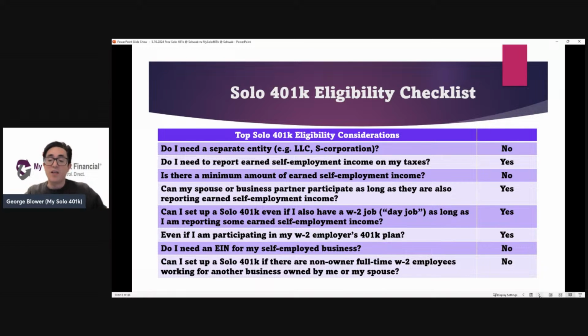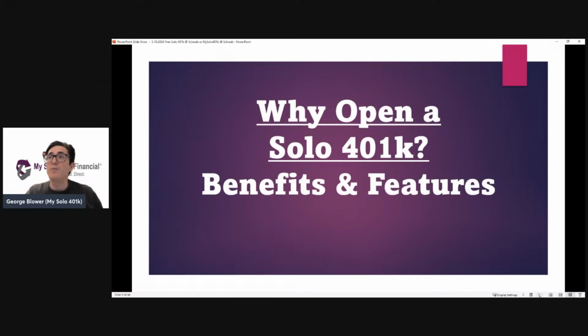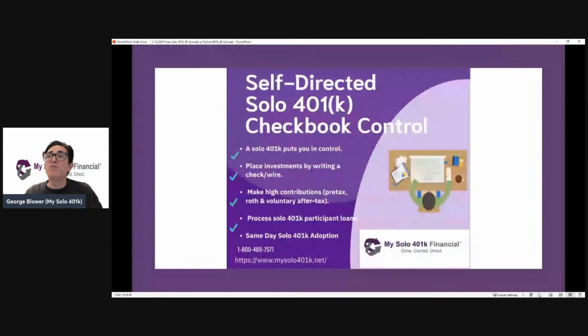Again, as long as you've got that separate earned self-employment income. So why open a solo 401k? In other words, what are some of the benefits and features?